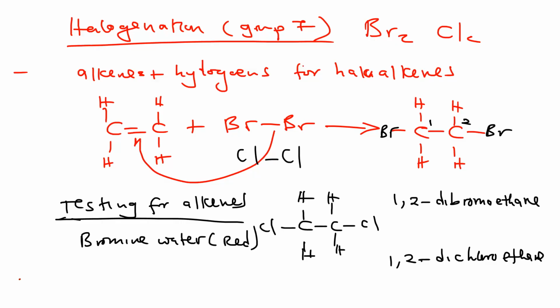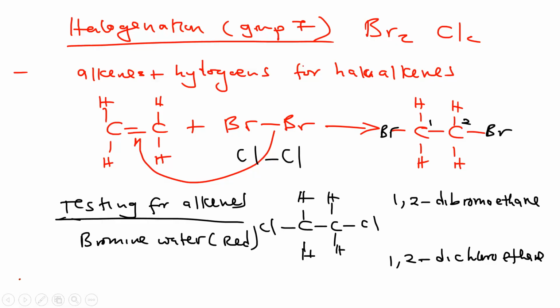They will refer to bromine solution as red in color. So when alkenes are added to a bromine solution, it decolorizes the bromine solution. Okay, so it makes it colorless. That is the identity test for alkenes.